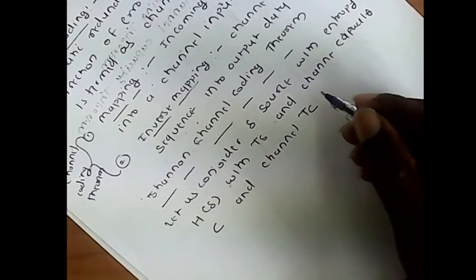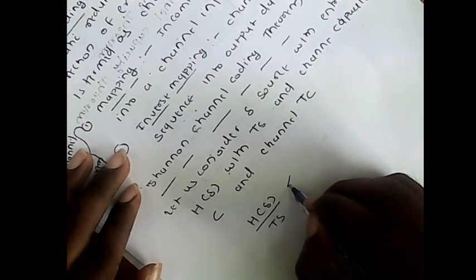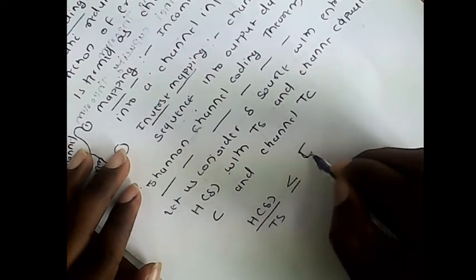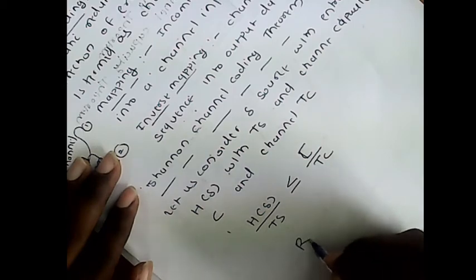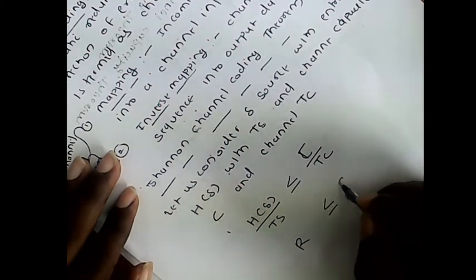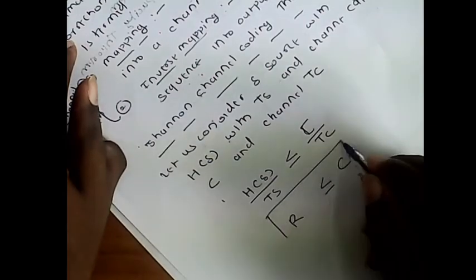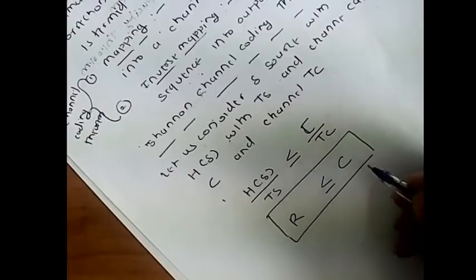The information rate, that is R, is H(S)/Ts, which is less than or equal to C/Tc. So we can say R is less than or equal to C. The information rate R is always less than or equal to the channel capacity. This is the first theorem explained in the channel coding theorem.